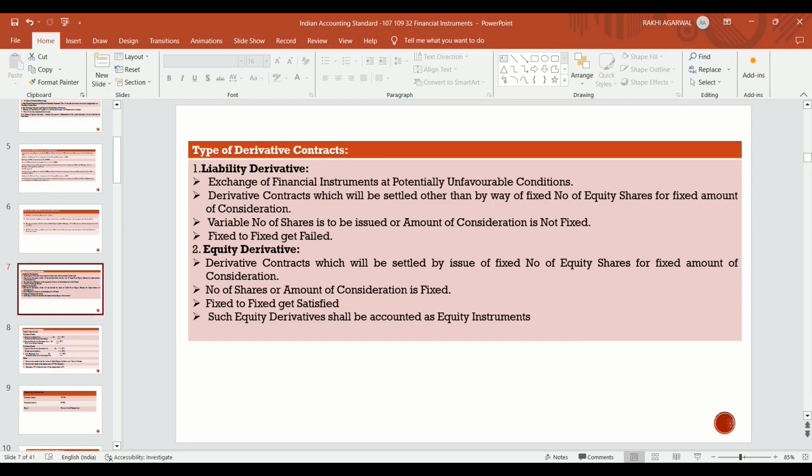So, like we discussed for liability and equity, for derivatives too, only if the fixed to fixed criteria test is met will it be treated as an equity derivative. If it fails, it will be treated as a liability derivative.